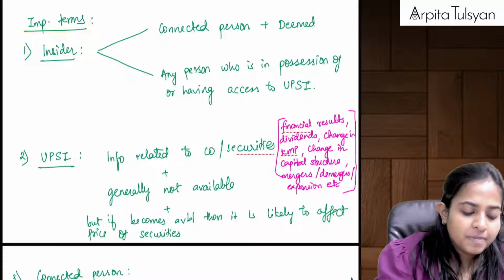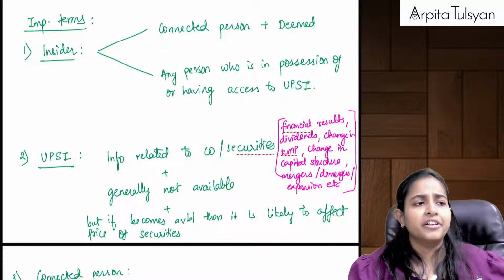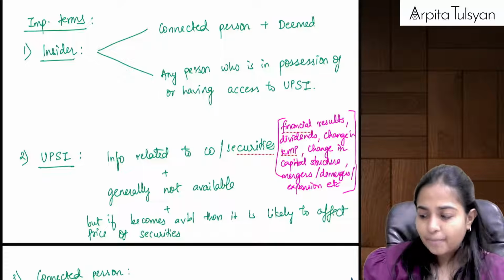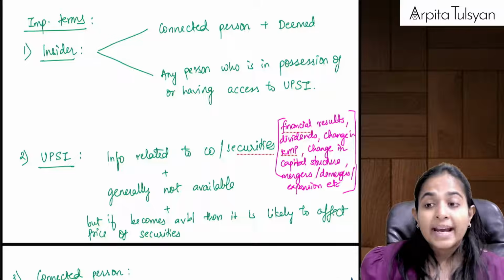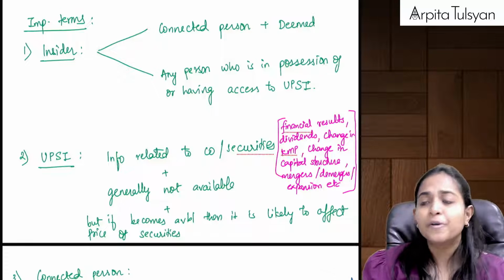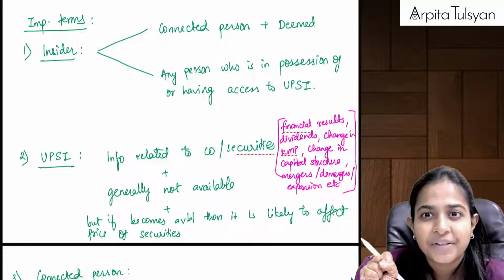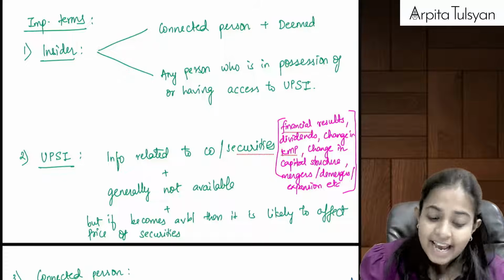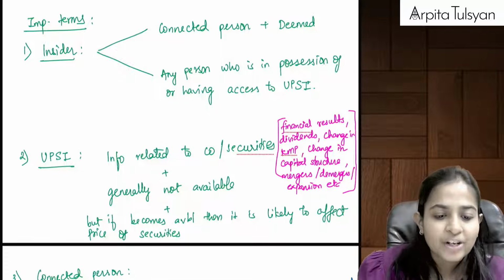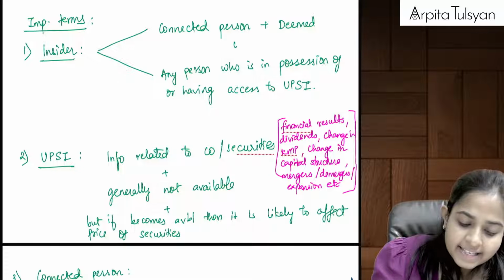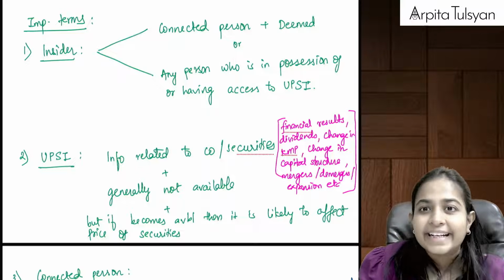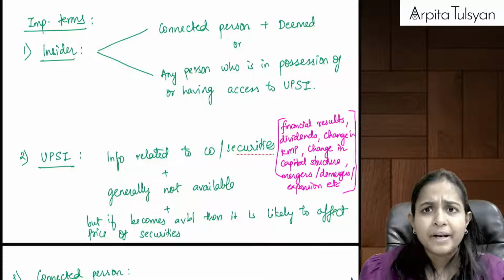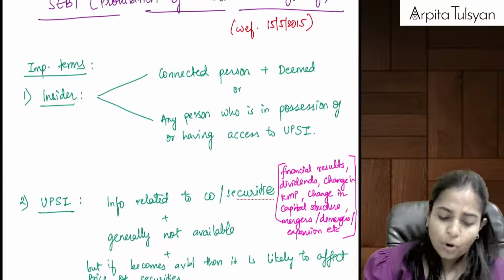A few important terms, everyone. The first term that I've written here is the meaning of the term insider. Who will be considered as an insider? You cannot say the public will be an insider. Can we say any particular person who is having that information? Yes, any particular person who is having that particular information will be considered as an insider. So they have divided it into two parts. Who all can be considered as an insider? First of all, any connected person. Connected person means obviously connected to the company. Ma'am, can you elaborate? Yes, we have the definition of connected person also coming after this.